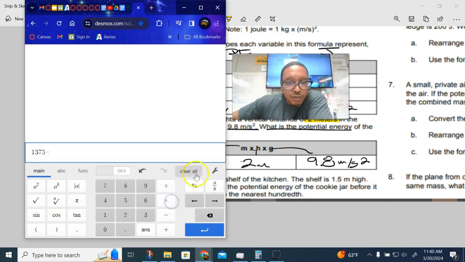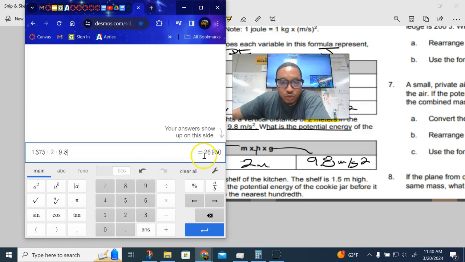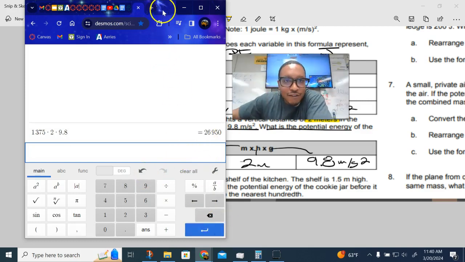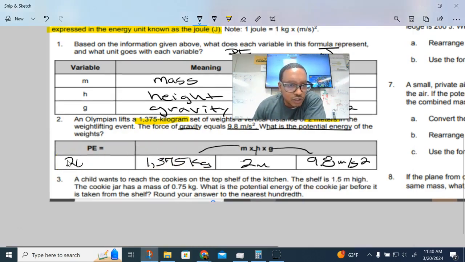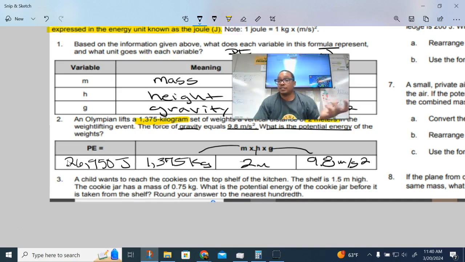So then I'm just going to say multiply, and then it's 2 times 9.8. And again, I'm not putting any units in there, okay? So then my answer ends up being 26,950. So I'm going to go ahead and write this right in here. 26,950 joules, okay? It's exactly how it should be done.